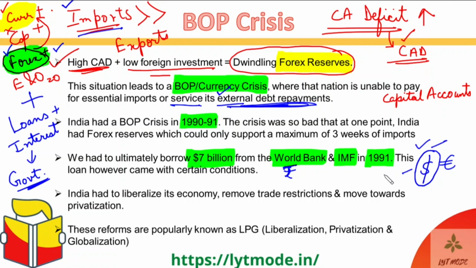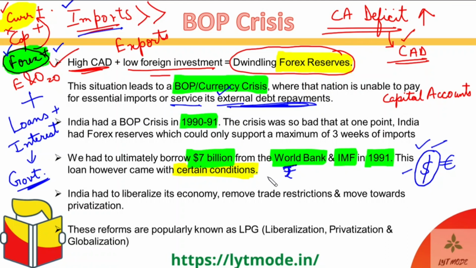So when the IMF and the World Bank gave us $7 billion in 1991, which was a huge amount at the time, they actually gave it with a lot of conditions. There were certain conditions that were put against those loans. If you want these loans, you have to fulfill these conditions, otherwise we won't give you loans. And we had to bow down to those conditions because we had no other option.